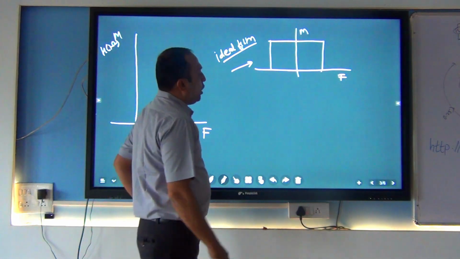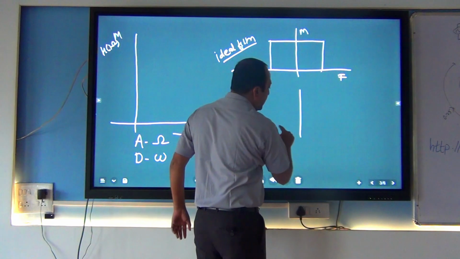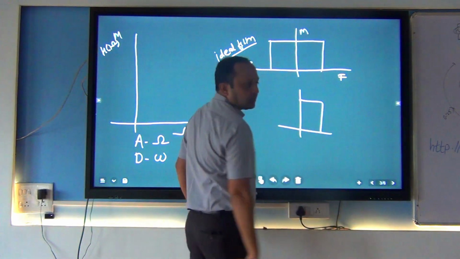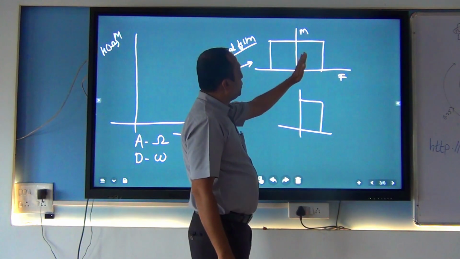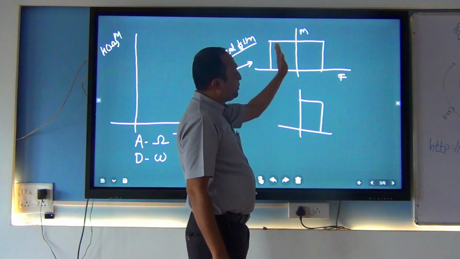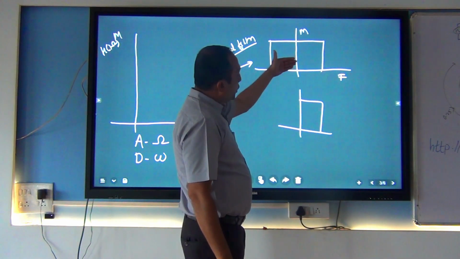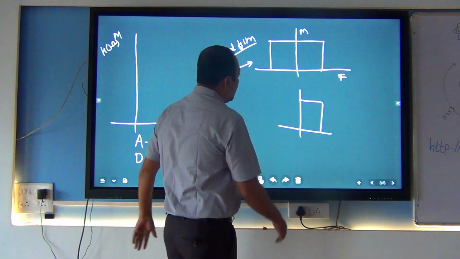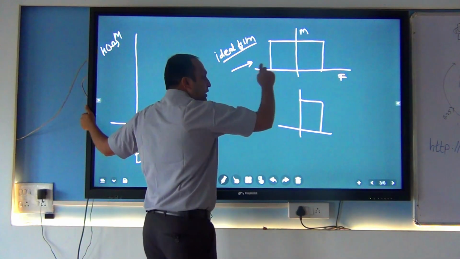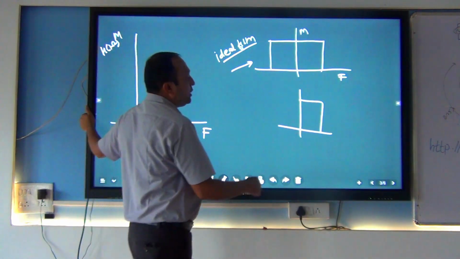But normally in all the books, this portion is not represented. People are representing only this type of response. This is related to the concept of negative frequency, but we are not representing it. To get this type of response, we need to design a filter by using some functions. When we want this type of frequency response, we need a sinc function.